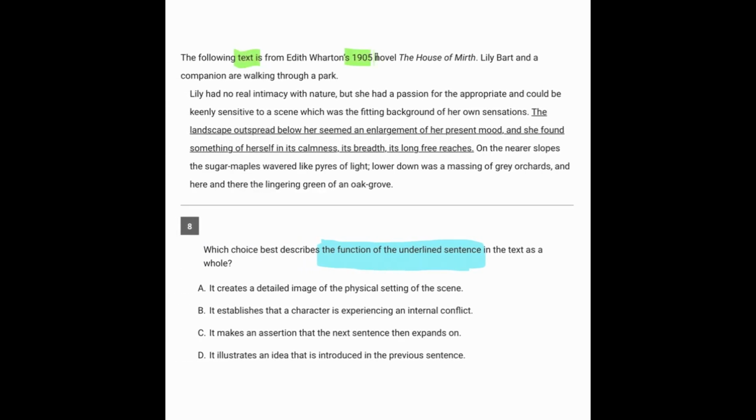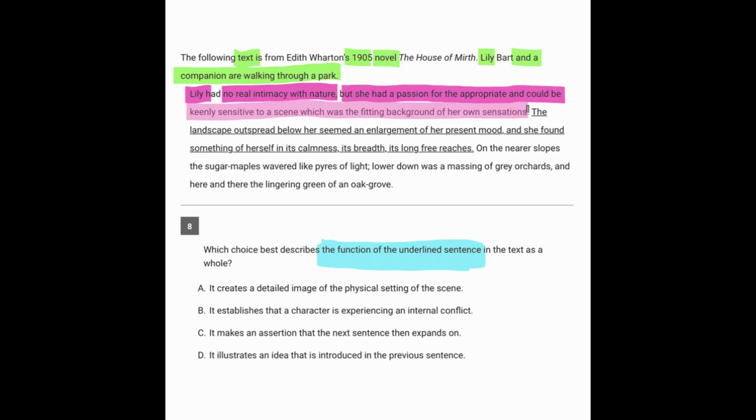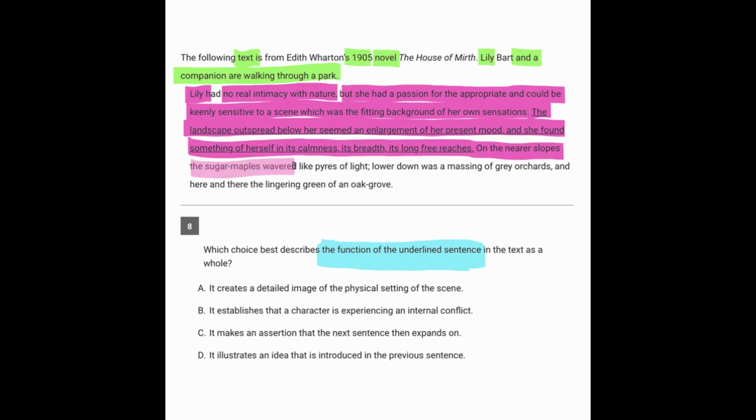This text is from a 1905 novel. Lily and a companion are walking through a park. Lily had no real intimacy with nature, but she had a passion for the appropriate and could be keenly sensitive to a scene which was the fitting background of her own sensations. The landscape outspread below her seemed an enlargement of her present mood, and she found something of herself in its calmness, its breadth, its long free reaches. On the nearer slopes, the sugar maples wavered like pyres of light. Lower down was a massing of great orchards, and here and there the lingering green of an oak grove.